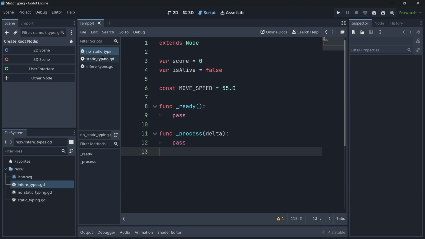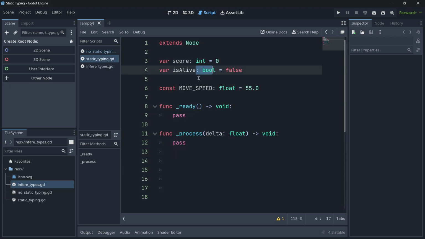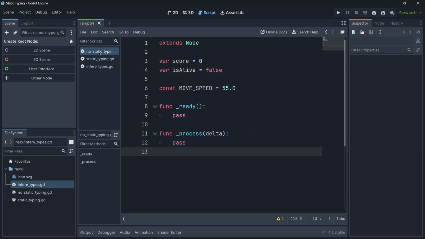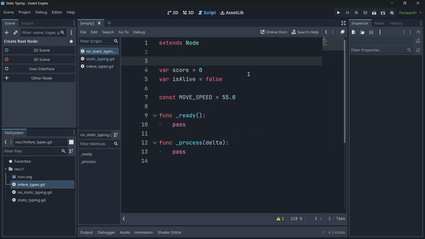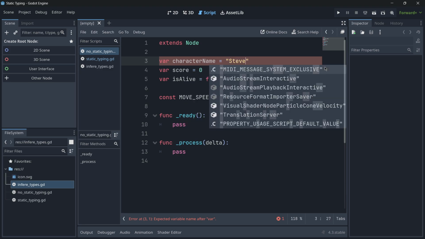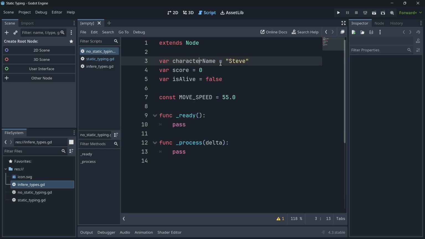And as you can see, the way in which this is used is super simple. I will declare here a brand new variable in both no static typing and static typing, and also a brand new function, so that we see in action how they are declared. But it is quite simple, as you can see. So for example, in no static typing, what you normally do is var, and then I will put here the variable name, for example, character name, and I will just make it equal to, let's say, Steve, so this would be correct.